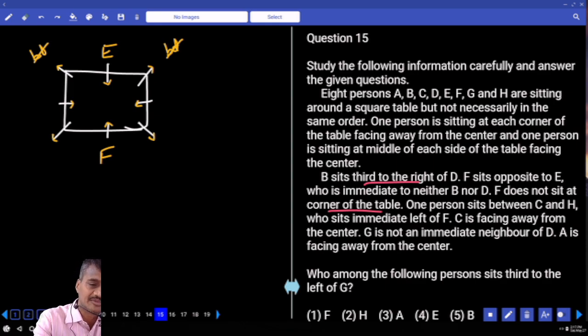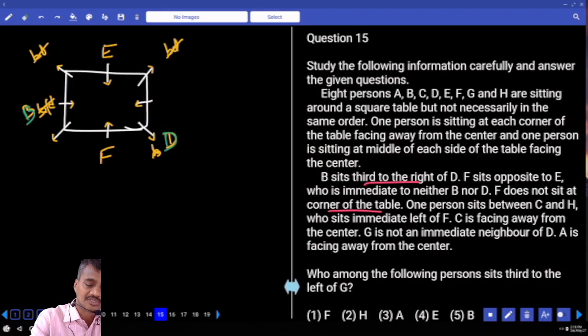Now, if you take B at this place, B is here, and B sits out to the right of D, then D is to its left. Now, if B sits out to the right of D, B cannot be at this place. Why B cannot be here? Because if B is here and B sits out to the right of D, yes, there is a possibility for D. Here we have taken just a possible.